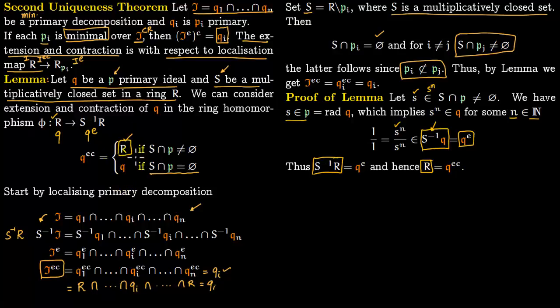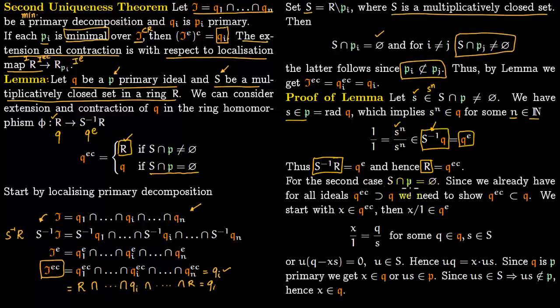Now we come to the second case. In the second case, we have S intersection P is just the null set. And for any ideal, if you first extend it and you contract it back, this will hold for any ideal in any ring homomorphism. So this is always true, irrespective. Now we have to show equality, so we will show that this Q extension contraction lies within this primary ideal Q.